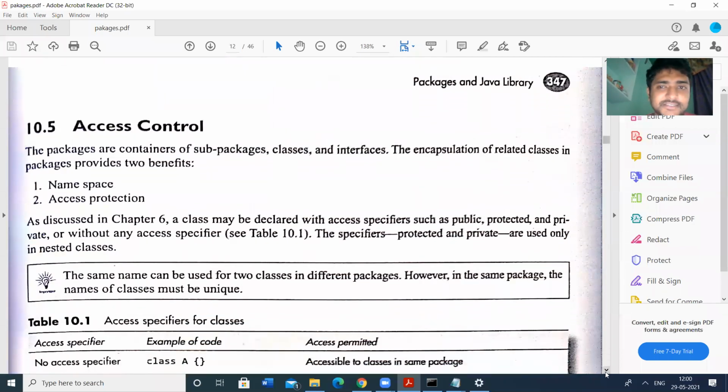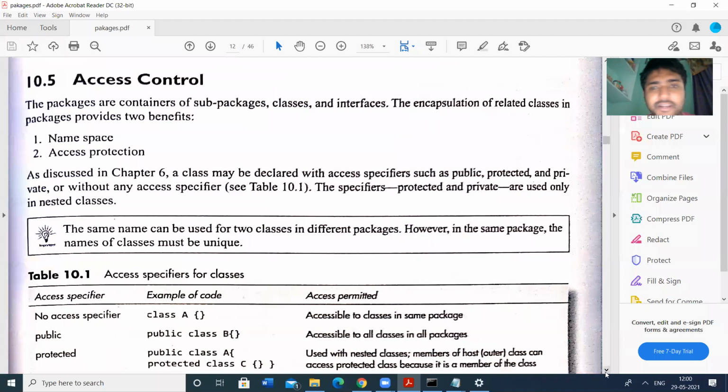So next one, access control. This is very important. We already know the concept of public, private, protected, so let us revisit that one.